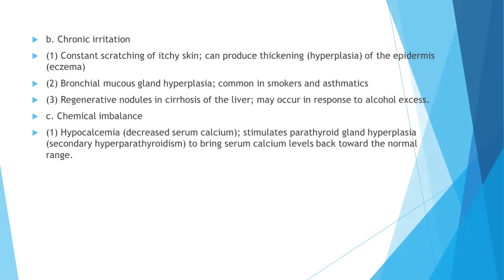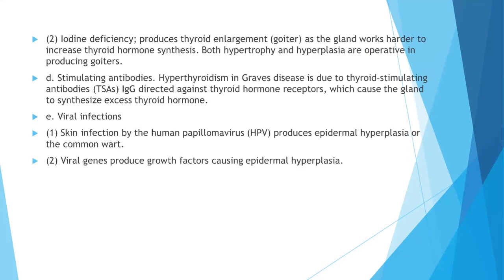Chemical imbalance. Hypocalcemia, which is decreased serum calcium, stimulates parathyroid gland hyperplasia, secondary hyperparathyroidism, to bring serum calcium levels back toward the normal range. Iron deficiency produces thyroid enlargement, which is also called goiter, as the gland works harder to increase thyroid hormone synthesis. Now, both hypertrophy and hyperplasia are operative in producing goiters.